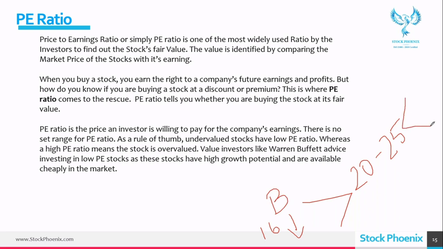If it is greater than 25, 30 and all, if it is more than that, it's not at all a time for buying. Maybe if you are looking for shorting, you can do, but not the right time for investment. This is an average value, but I'll tell you what all the levels are. Less than 20 P ratio, 16 and all, perfect time for investment. Greater than 25, 30 plus and all, better don't do any investment at that time. If you are holding anything also, plan to liquidate, because that is a time for short. Okay, so this is what actually P ratio is. I'll tell you even more in detail.